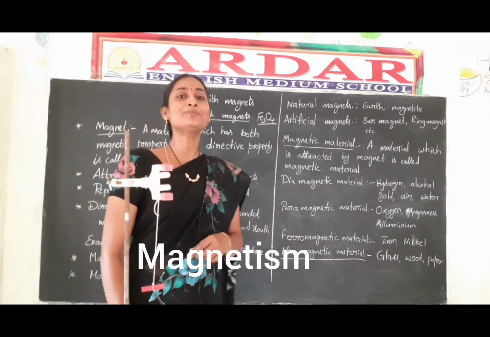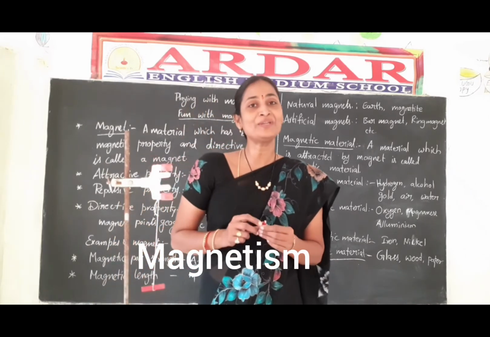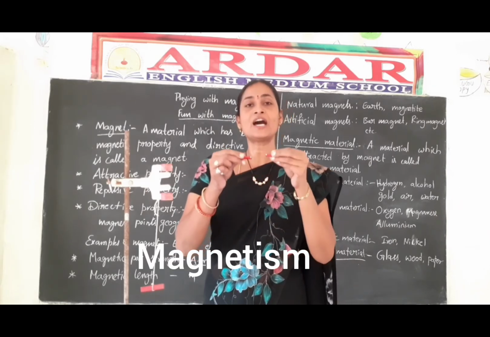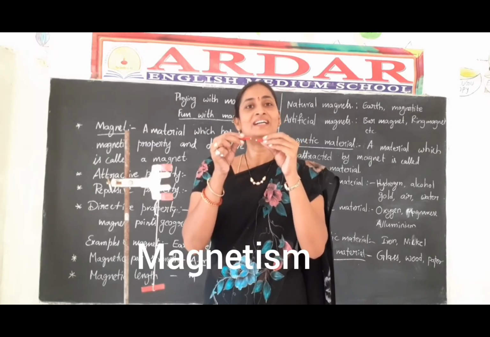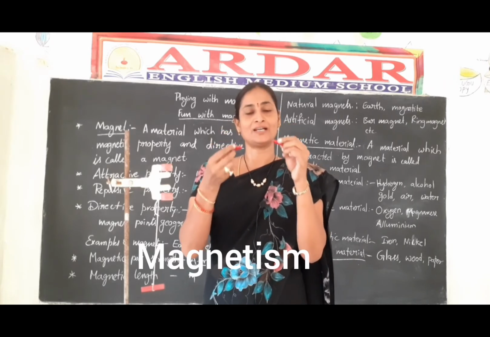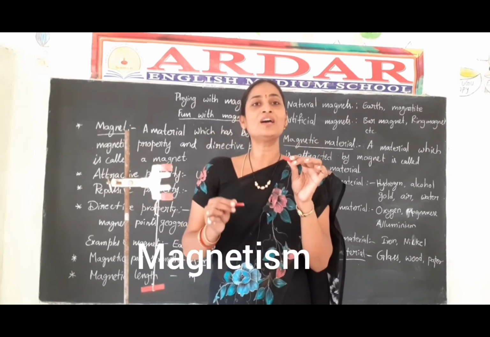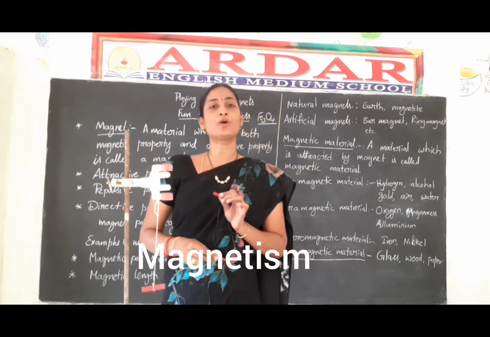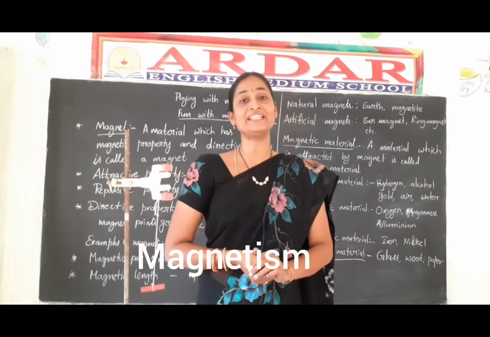What is called repulsive property? Two like poles. Like poles means south and south, north and north. Here when you observe, north and north, two poles repel each other. I experience repulsion here. So those two, north pole and north pole, repel each other. And south pole and south pole also repel each other. So this is a good example of repulsive property. Do you know repulsion is the best test for the property of magnetism? Okay. So those two are the magnetic properties of a magnet.